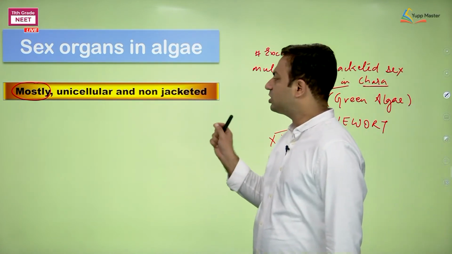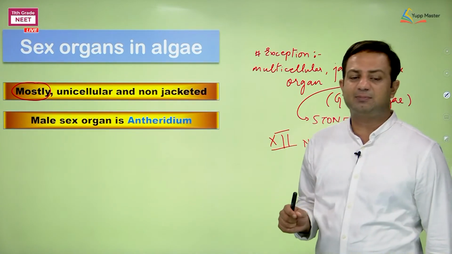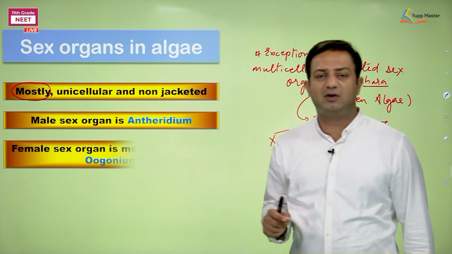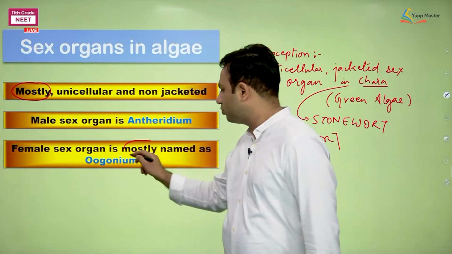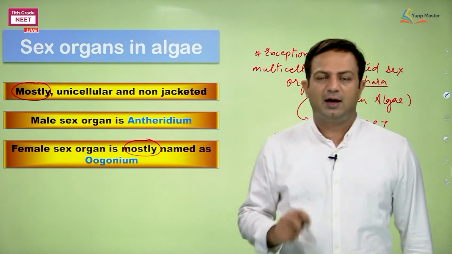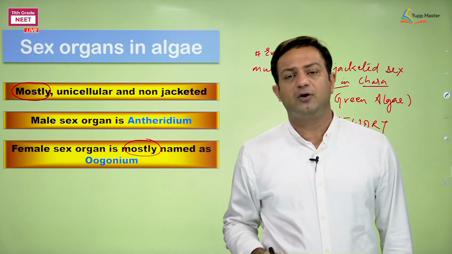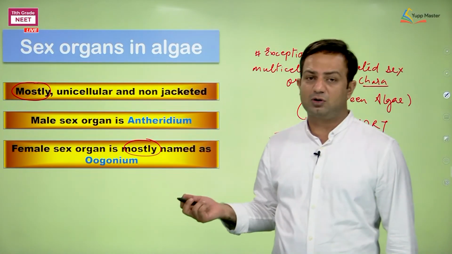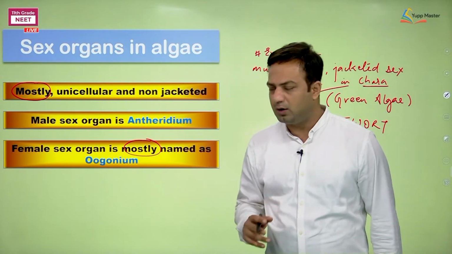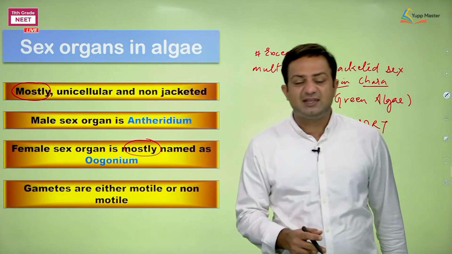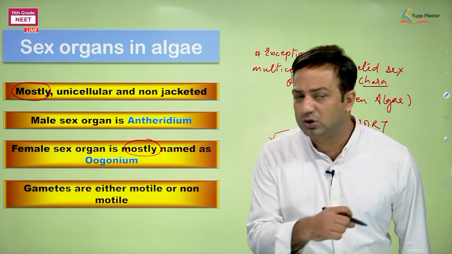So mostly unicellular and non-jacketed. The second thing is that the male sex organ is called antheridium, whereas the female sex organ in most cases is called oogonium. Mostly. I haven't said that in all members of algae the female sex organ is called oogonium. No, it is not like that. Remember, I am not using the word all. Next, gametes are either motile or non-motile.